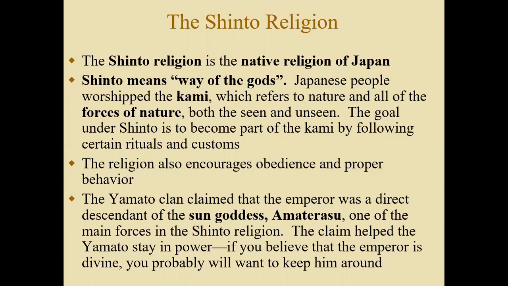And at the heart of their religion, out of all of their kami and out of all of their gods, is Amaterasu. Amaterasu is the main god in the Shinto faith, and she is known as the sun goddess. And it's kind of ironic because if you've ever seen a picture of the flag of Japan, it's basically a white flag with a large dot that is reddish or orangish in color, and that's representing the sun. And that really represents the main goddess of Japan, which is Amaterasu, the sun goddess.